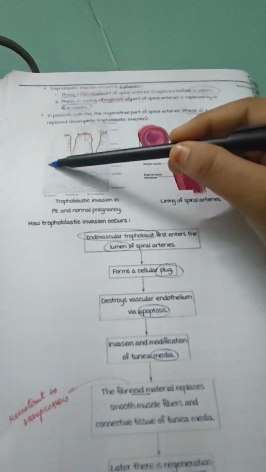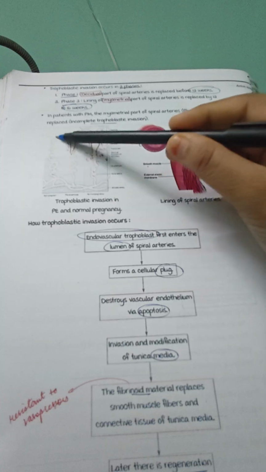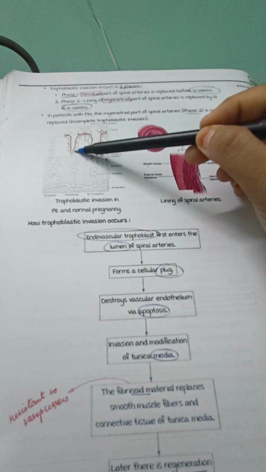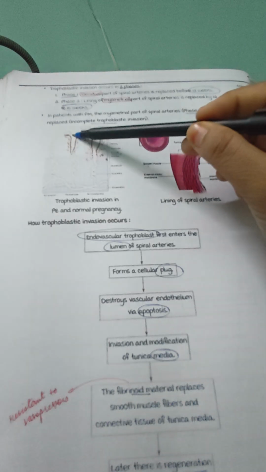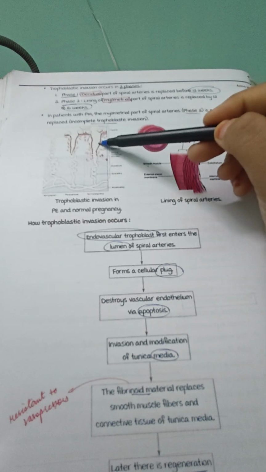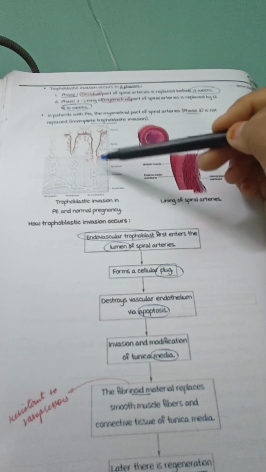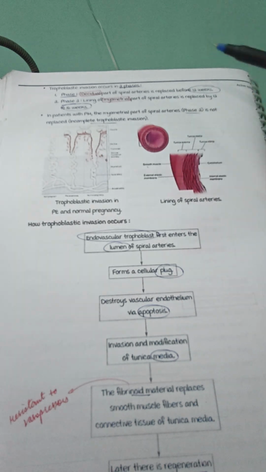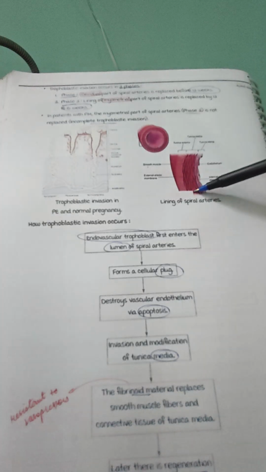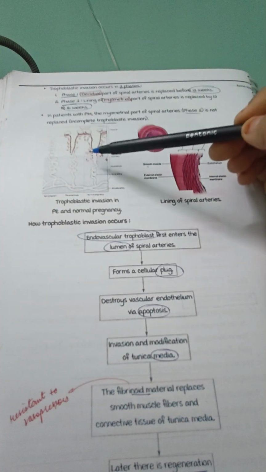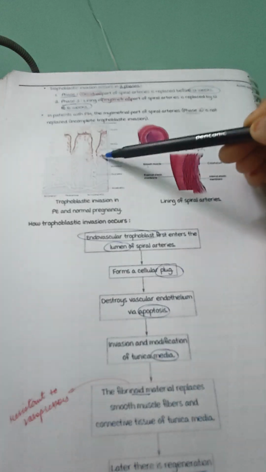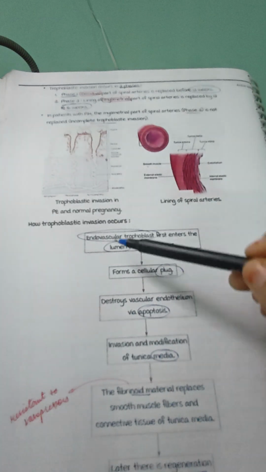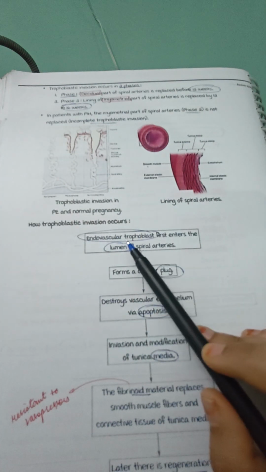So this is a non-pregnant decidua, where there is no trophoblastic invasion. Here there is trophoblastic invasion of the maternal spiral artery, but only in the decidual part. And there is complete decidual as well as myometrial trophoblastic invasion in normal pregnancy. So these are the linings of the spiral arteries, and this invasion leads to increased caliber and vasodilation of the spiral arteries.